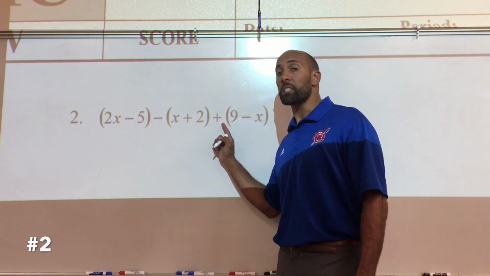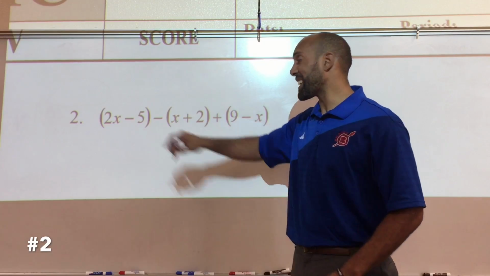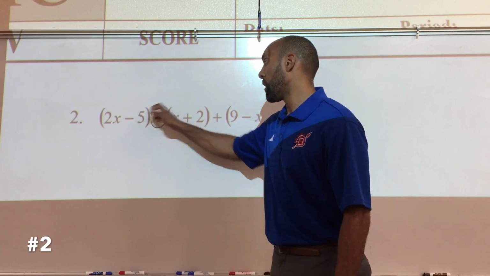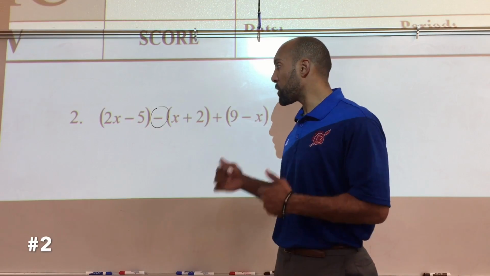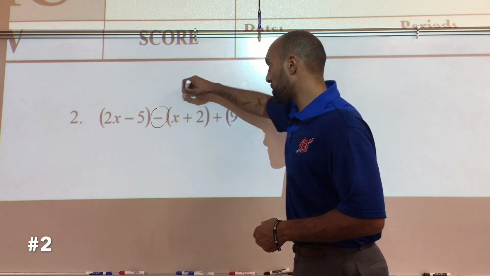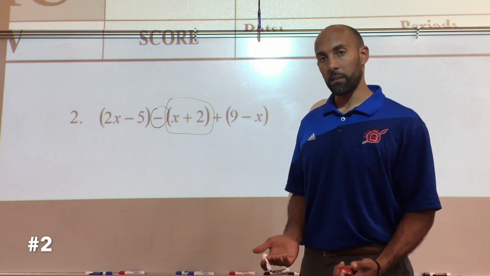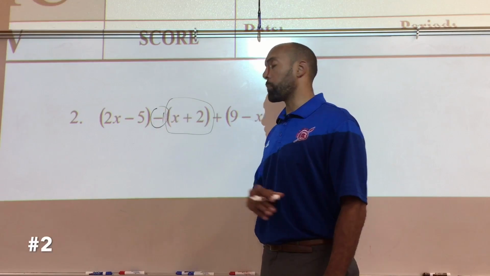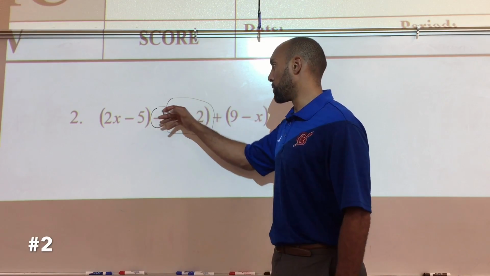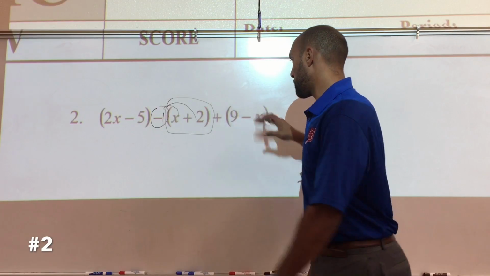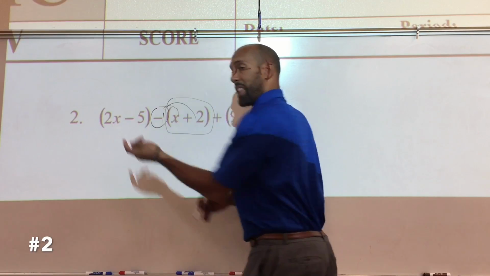We've got to check for what's between the parentheses. Now in this case, I've got a negative over here. This is different. Last time we had a positive, now we have a negative. If you have a negative, everything to the right of the negative, inside its parentheses, changes signs, because what we're doing is basically multiplying a -1 times the x and a -1 times the 2. Everything else, the positive there, doesn't change. Nothing in front of this parenthesis, nothing changes.